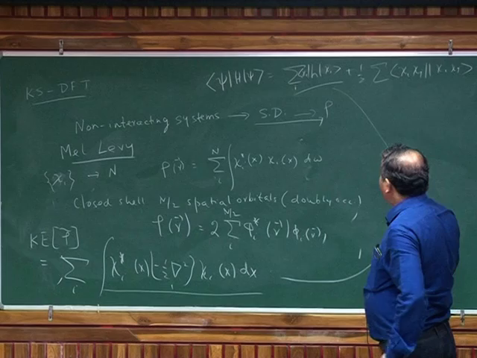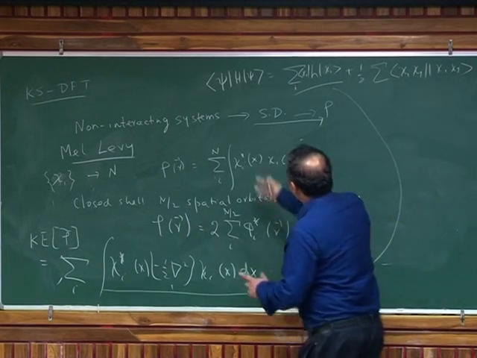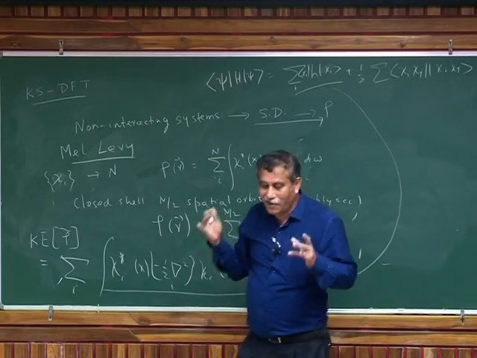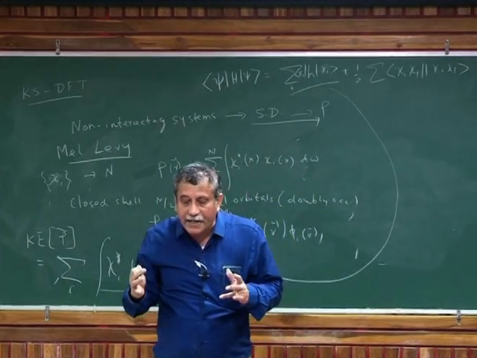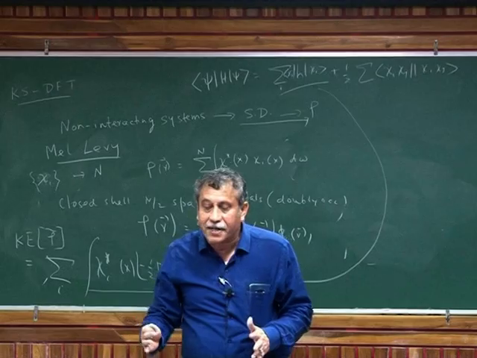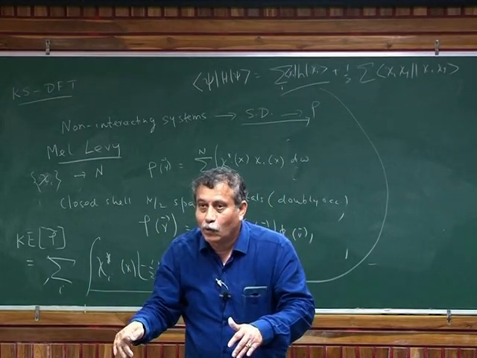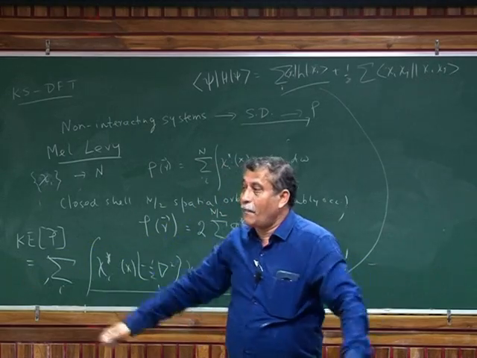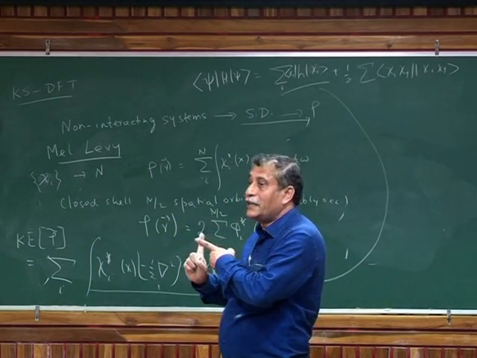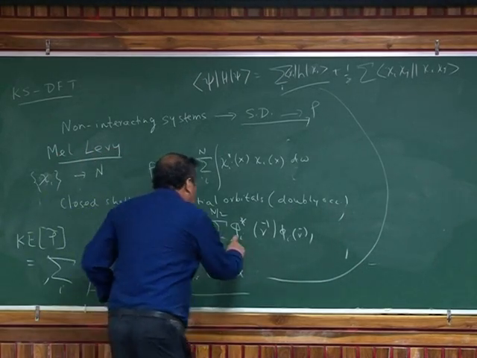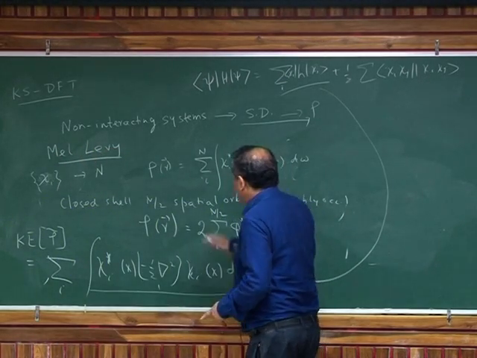Now the question is, you will again say that this is true if psi is a single determinant. So this is where there's a lot of discussion. Mel Levy said, for every interacting system, there exists a model non-interacting system whose wave functions are different, but whose densities are identical. So the assumption of Kohn and Sham is that these orbitals have no meaning, but the density has a meaning.